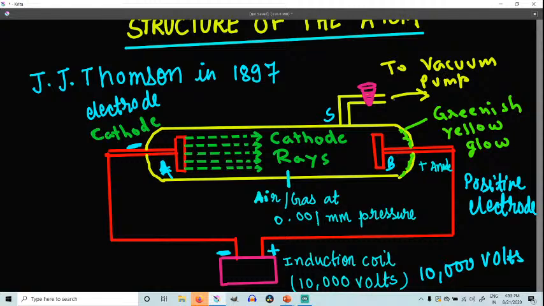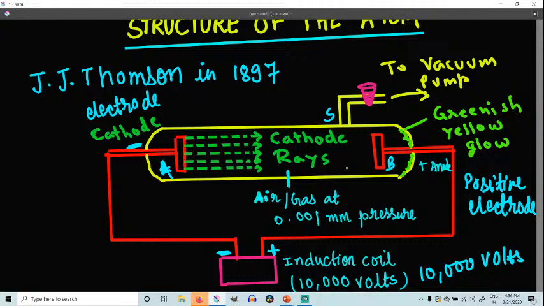We have a vacuum pump here, right? So what he did, on applying 10,000 volt between the electrodes, the result was observed at a different pressure of the air. You can take gas also inside that, right? So there are some observations which I am going to explain.